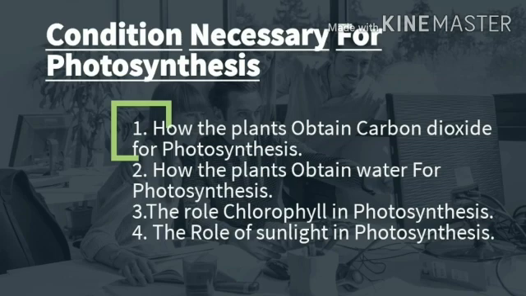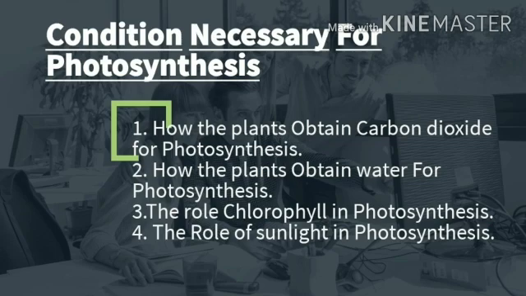The third point is chlorophyll. The role of chlorophyll in photosynthesis: chlorophyll is the green substance present in the leaves of plants. Chlorophyll absorbs light energy from the sun and supplies this energy to the leaves to enable them to carry out photosynthesis for making food. Fourth point is sunlight.